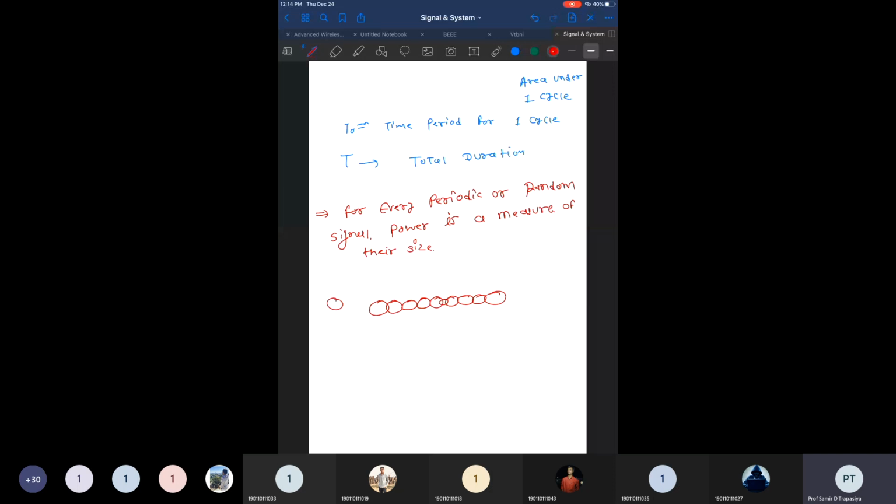This one is energy and this one is power, right? So power will try to pull the things over here, energy will try to pull the things over here, but you cannot find any signal. There is no signal which is both energy and power.